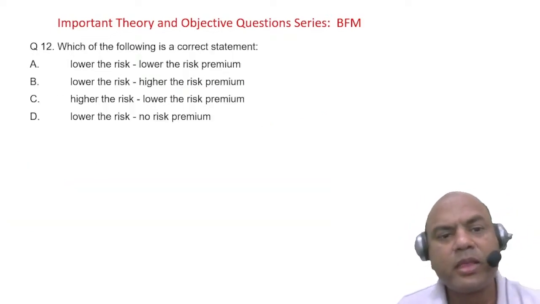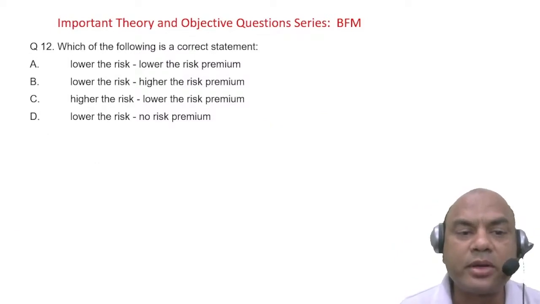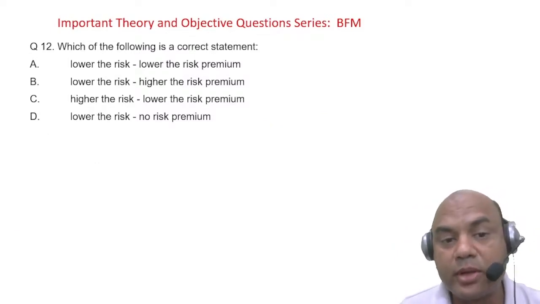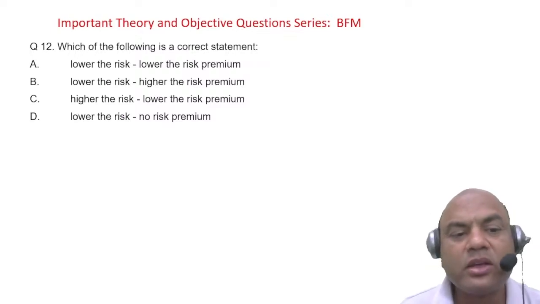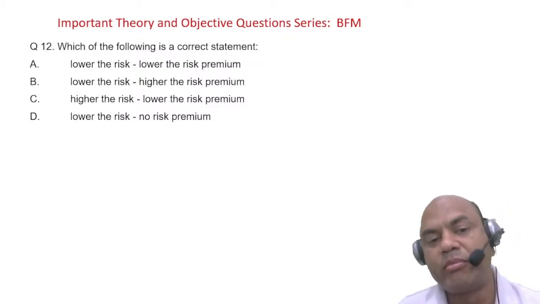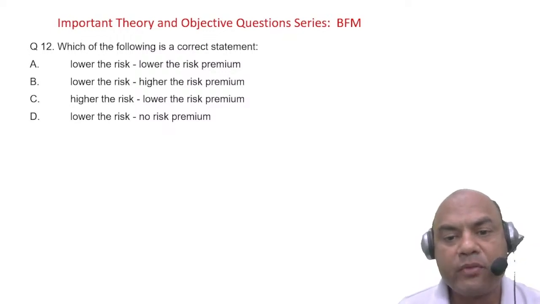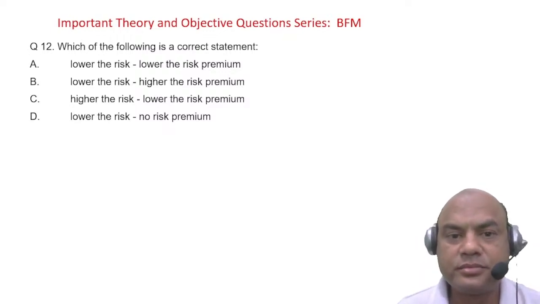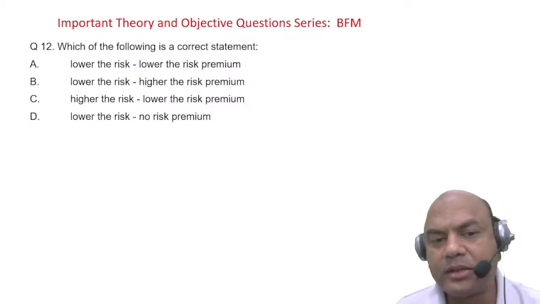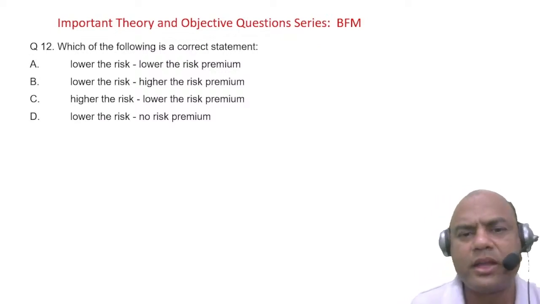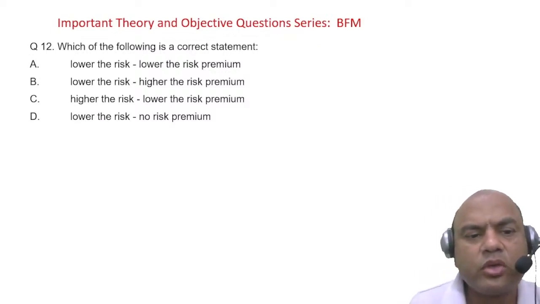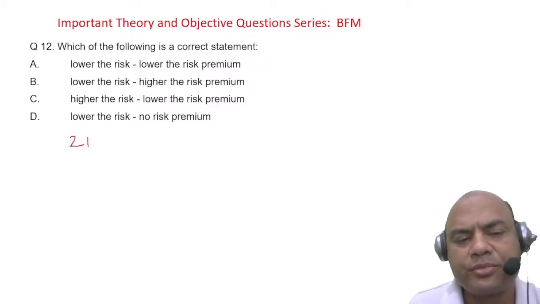Okay. Which of the following is the correct statement? Lower the risk, higher the risk premium? Lower the risk, higher the risk, lower the risk premium? And the second one, lower the risk, no risk premium. Which of them is correct? Okay, you guys tell me. Suppose you buy insurance at the age of 21, or you buy insurance at the age of 45.